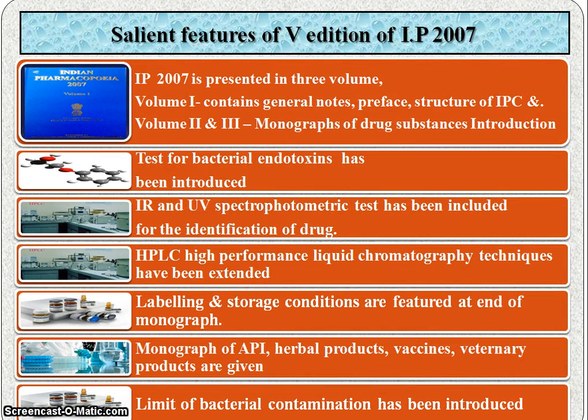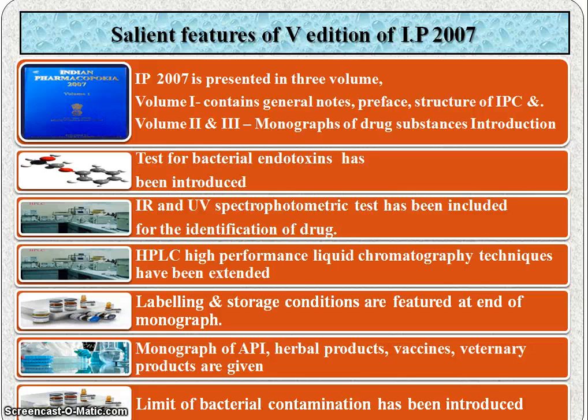The next one is salient features of 5th edition of IP 2007. The IP 2007 is presented in 3 volumes. The first volume contains the general notes, preface and structure of IPC.